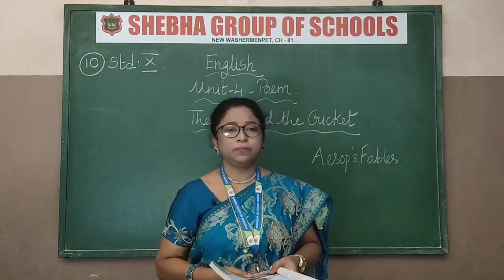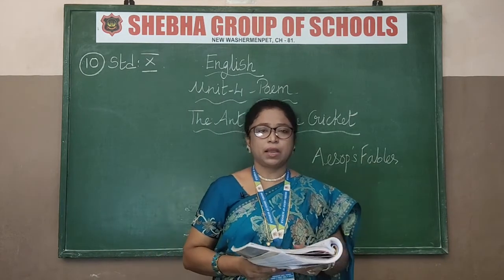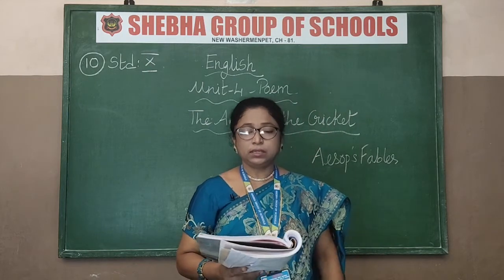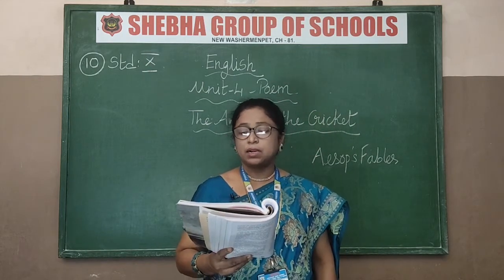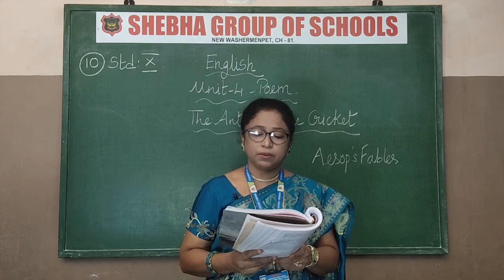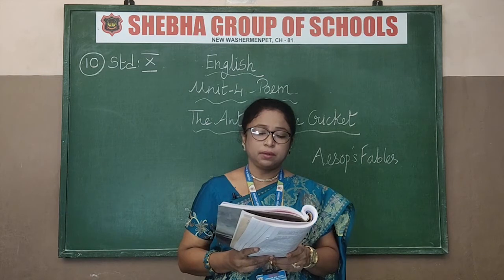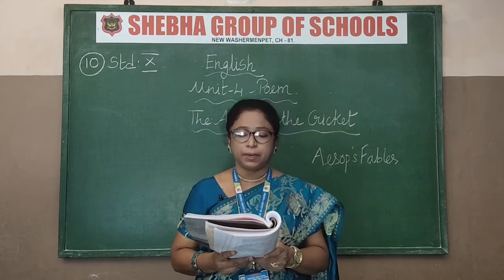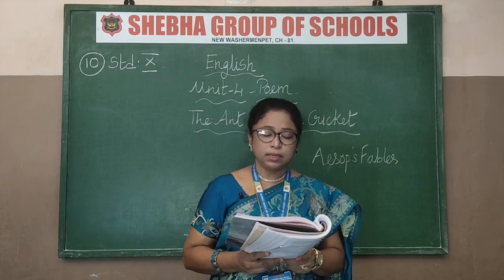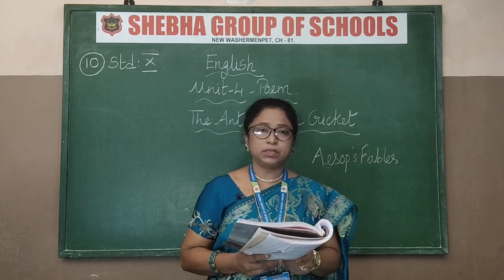Okay, so let's see. I'll start with the poem, stanza by stanza, I will explain it to you. Alright. A silly young cricket, accustomed to sing through the warm sunny months of gay summer and spring, began to complain when he found that at home his cupboard was empty and winter was come.